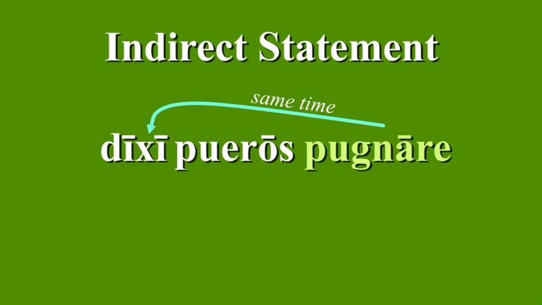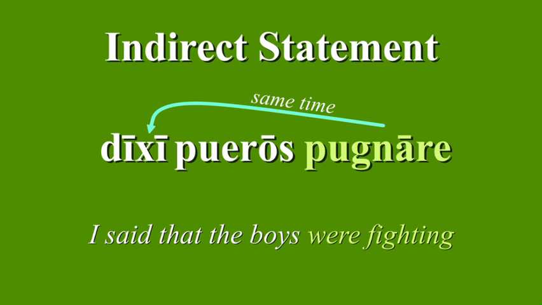But English doesn't work as well, and we get into a sticking point because of it. Proper English grammar says that the translation of this sentence is, I said that the boys were fighting. English not only changes our translation of says to said, it also changes how it translates the indirect statement infinitive from are fighting to were fighting.